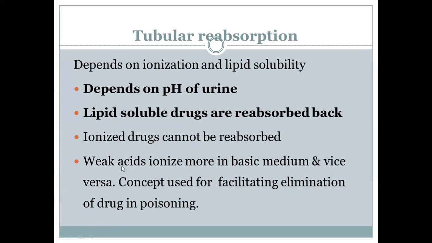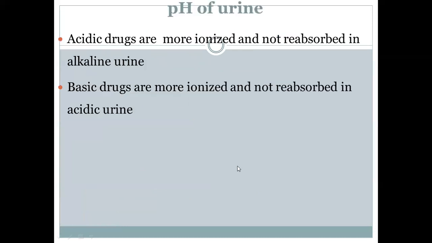So just remember this concept that weakly acidic drugs ionize more in the basic medium, and the weakly basic drugs ionize more in the acidic medium. So we can see that the acidic drugs get more ionized in alkaline urine. And when they are getting ionized, they will not be reabsorbed. Similarly, the basic drugs tend to get more ionized when you have an acidic urine, and they will not be getting reabsorbed in the acidic urine.